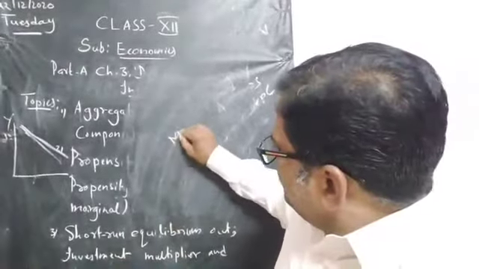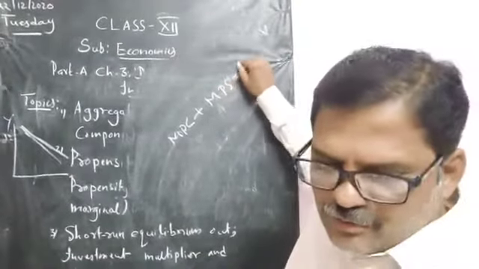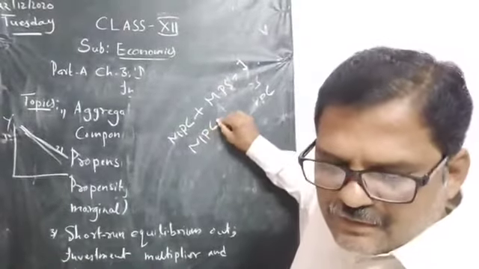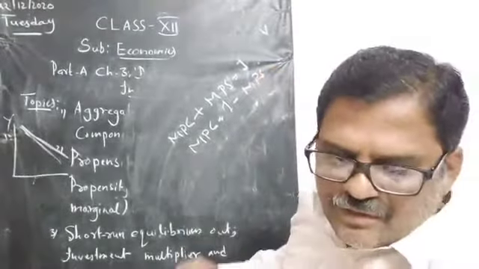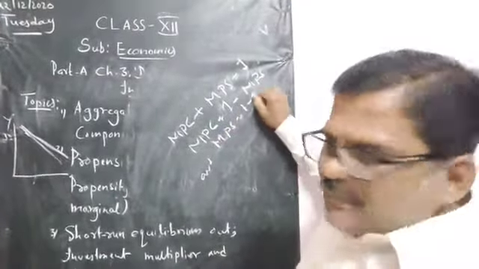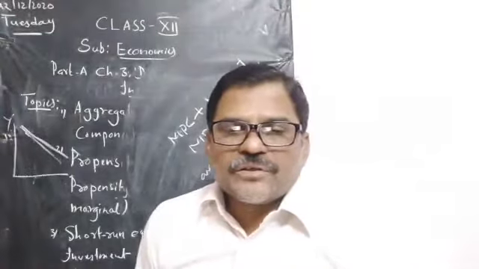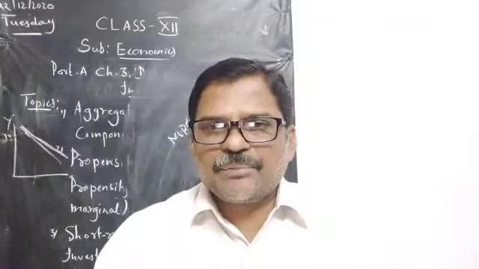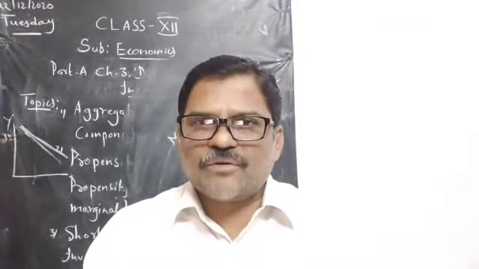See, MPC plus MPS is equal to 1. Similarly, MPC is equal to 1 minus MPS, or we can say MPS is equal to 1 minus MPC. So in this way, both APC and APS, and similarly MPC and MPS, have a relationship. This I will show you in the form of a graph.